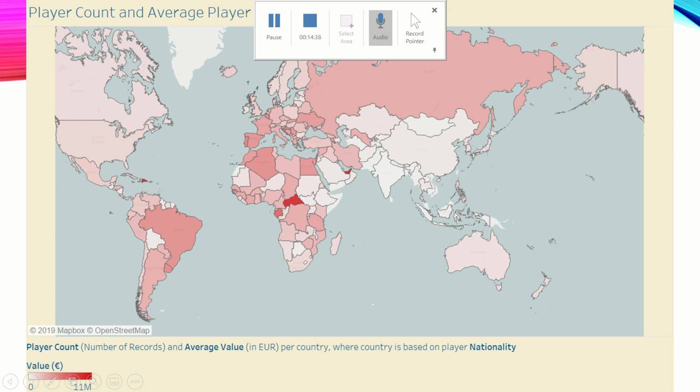So again, here we can see in Central Africa there's very dark red, and over near Saudi Arabia there's some very dark red. That's because there are few numbers, and if you hover over, the player count for those is actually quite small. So making sure to include that player count as part of my definition of best, as well as including it in the tooltip, really helped to provide context to the data.